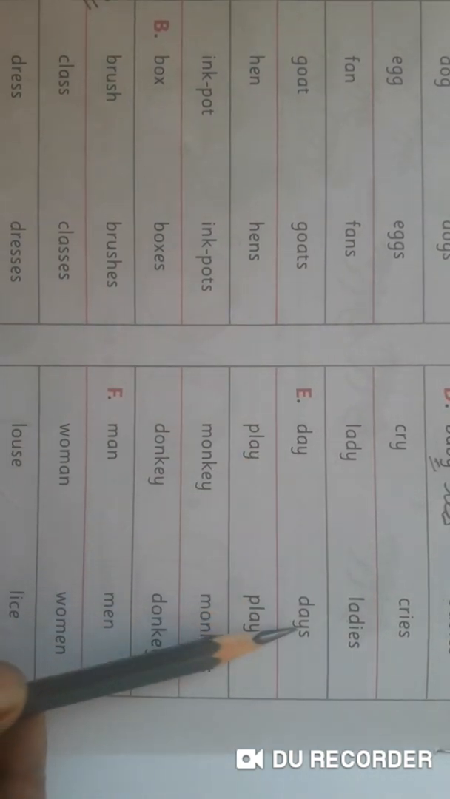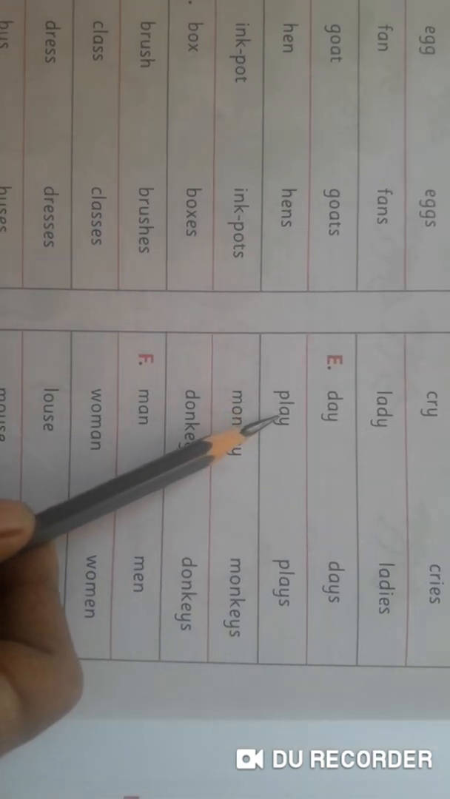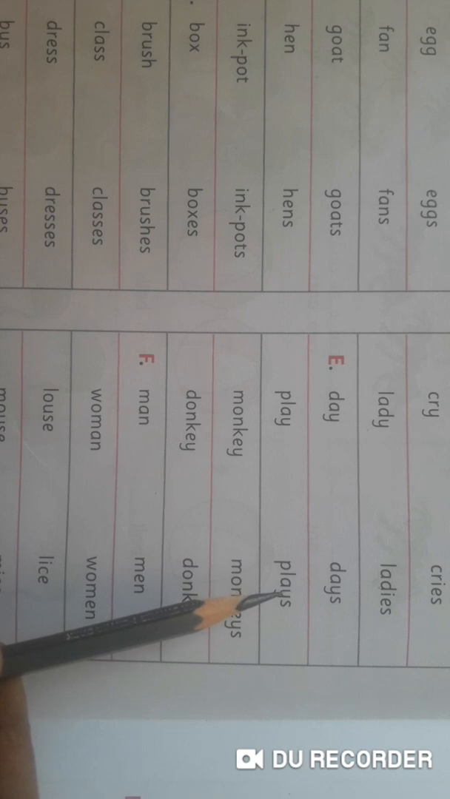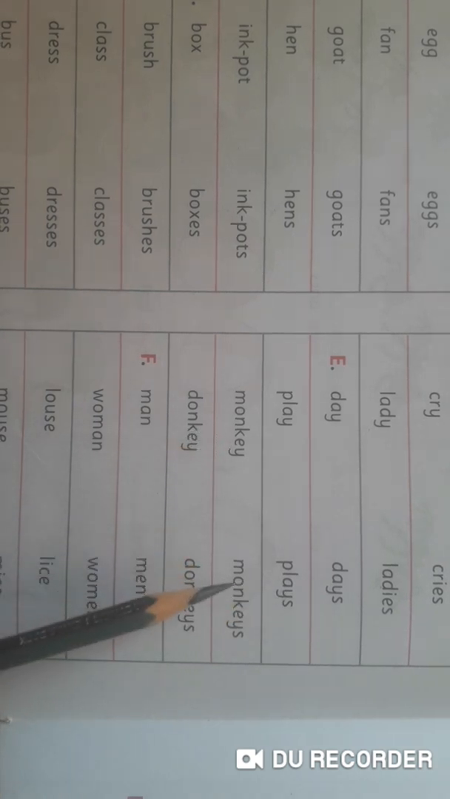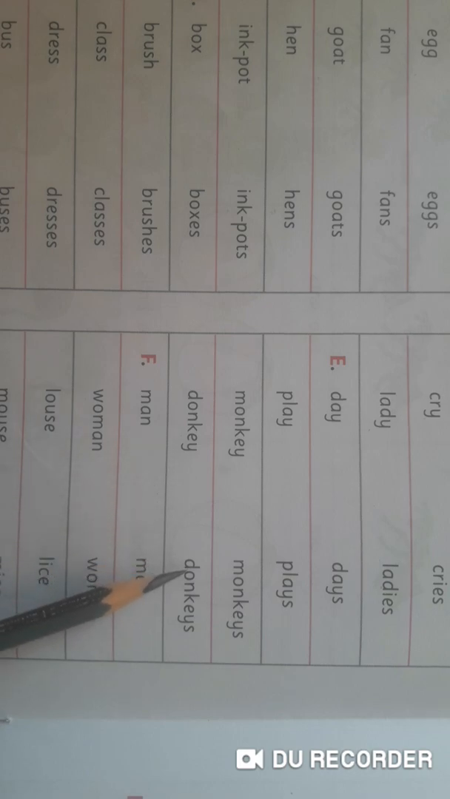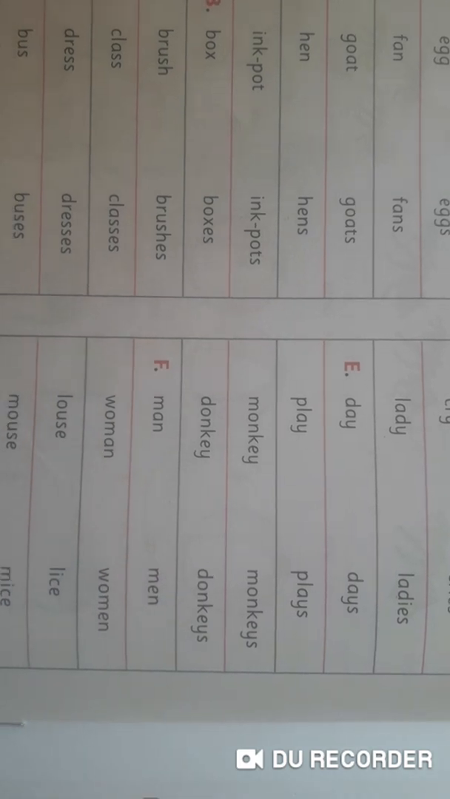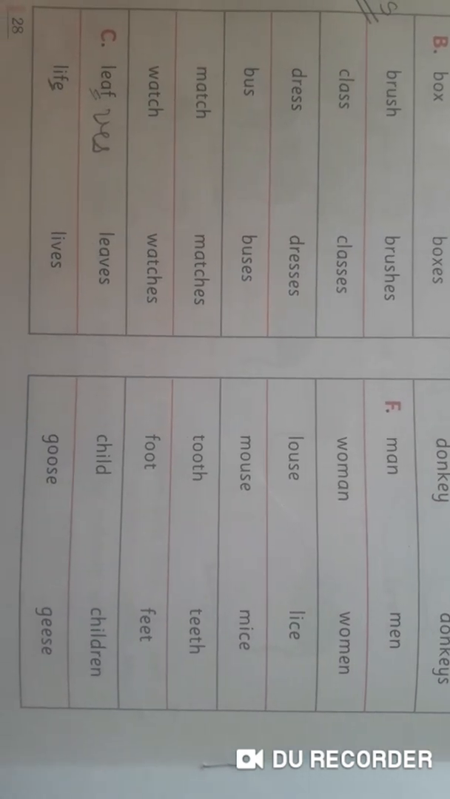Now next examples are given to you here. DAY, day, DAYS, days. PLAY, play, PLAYS, plays. MONKEY, monkey, MONKEYS, monkeys. DONKEY, donkey, DONKEYS, donkeys.